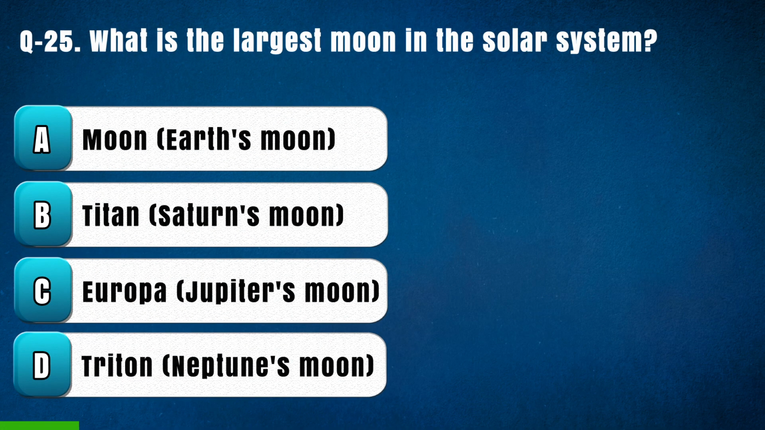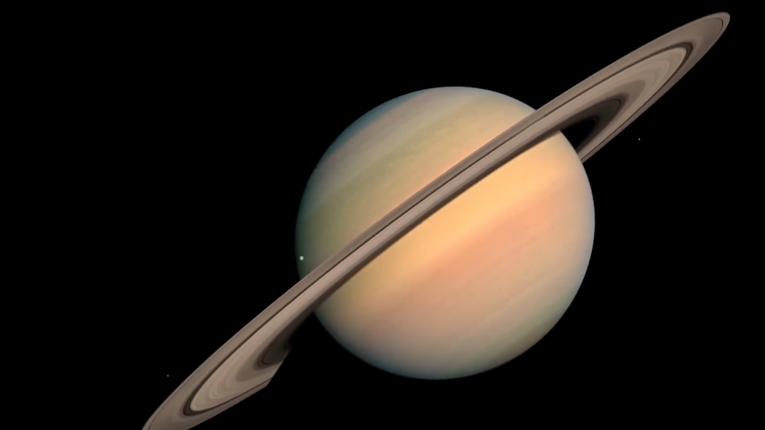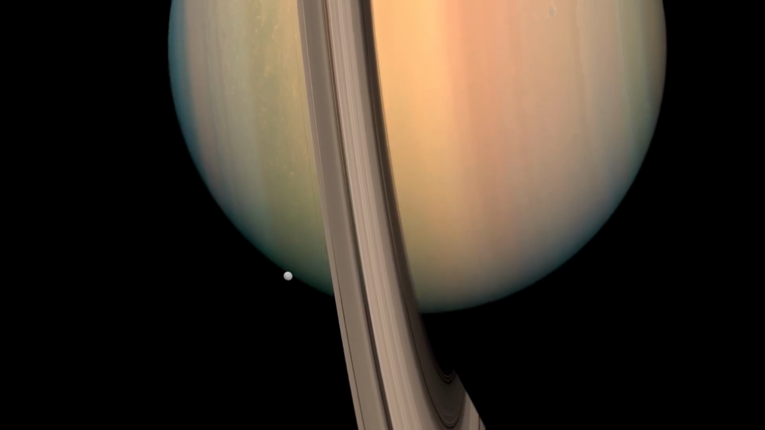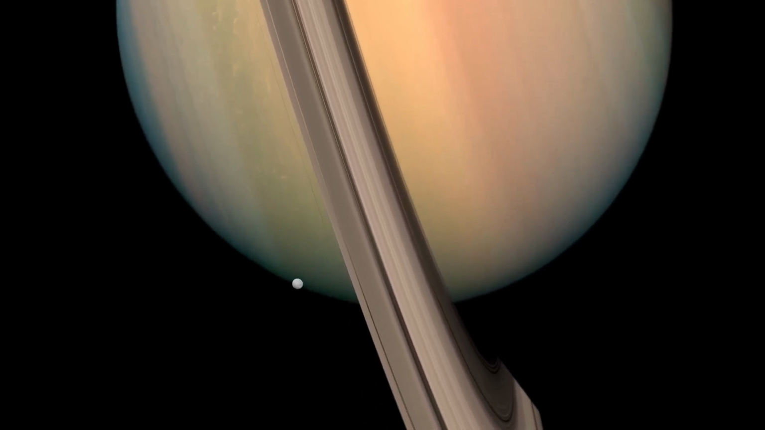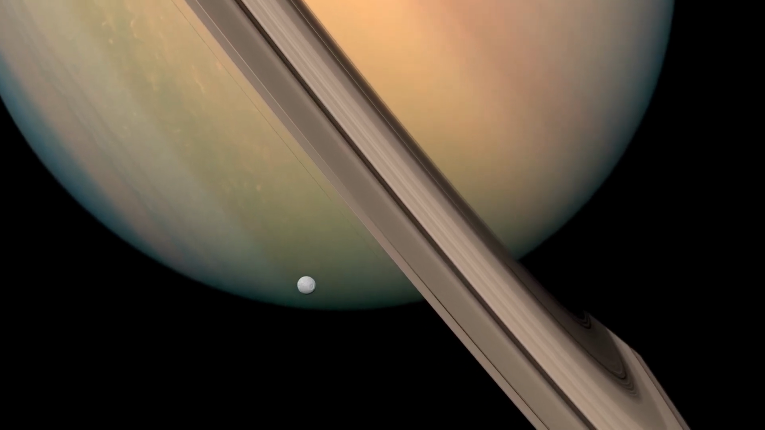Question 25. What is the largest moon in the solar system? Option A. Moon, Earth's moon. B. Titan, Saturn's moon. C. Europa, Jupiter's moon. D. Triton, Neptune's moon. The right answer is B. Titan, Saturn's moon. Titan, Saturn's largest moon, is indeed one of the most notable moons in the solar system, while Titan is the second largest moon in the solar system after Ganymede, a moon of Jupiter.